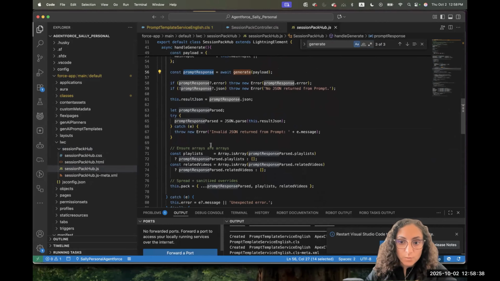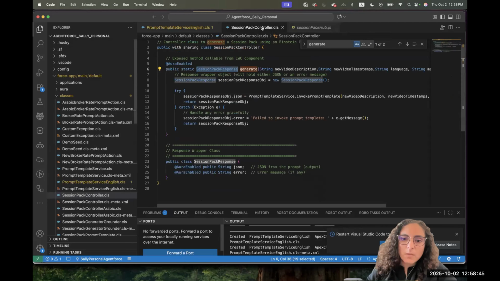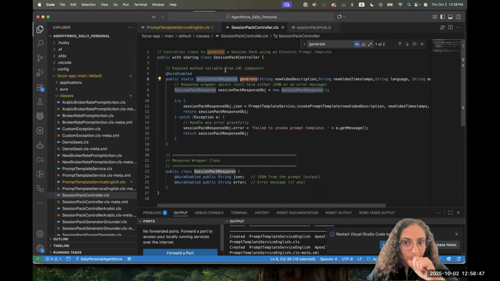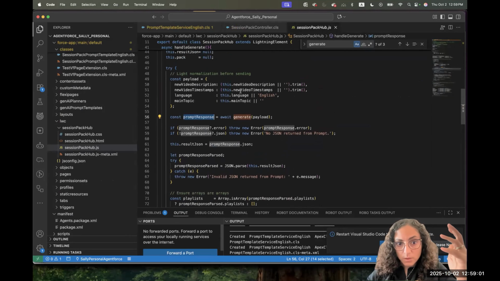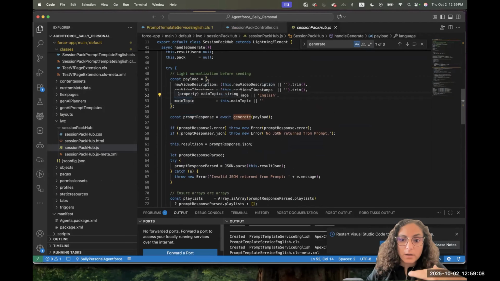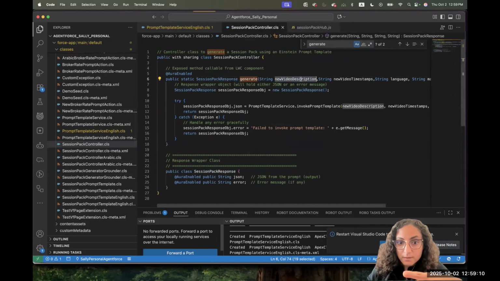I will try, before putting it on GitHub, to add more comments to make it easier for you. But our focus is Apex for now. We'll study LWC together whenever we reach that point. But again, if you have any questions about the LWC, please ping me and I will answer you. But the JSON, what we'll do is we'll send from the LWC the description, the timestamp, language, and everything.